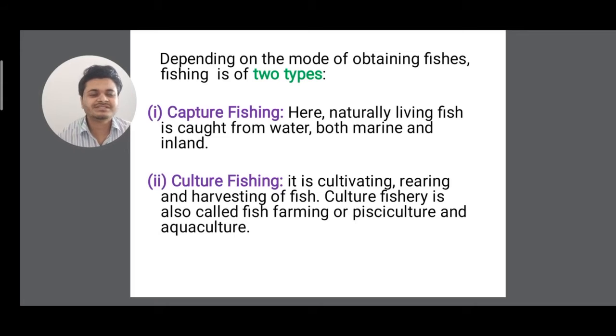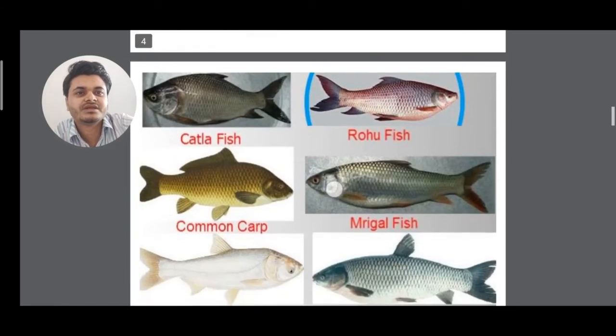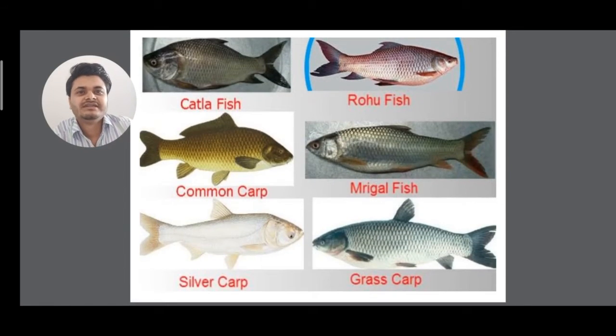So capture fishery means the poor fishermen go and catch fish, isn't it? From the sea, oceans, these are called capture. And culture means we breed it, isn't it? Culture it in artificial ponds and all, clear? So these are the different varieties I have shown. See, katla fish, rohu fish, common carp, mrigal fish, silver carp and grass carp. Very beautiful diagram, you know. I hope you have liked it, clear? And watch the entire lecture so that you get truly benefited out of it.